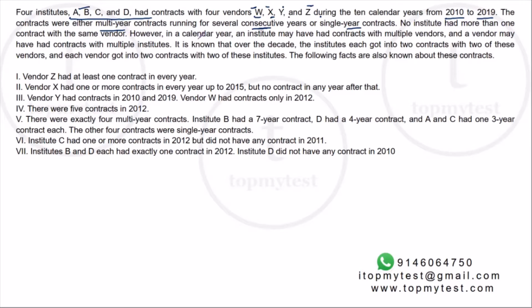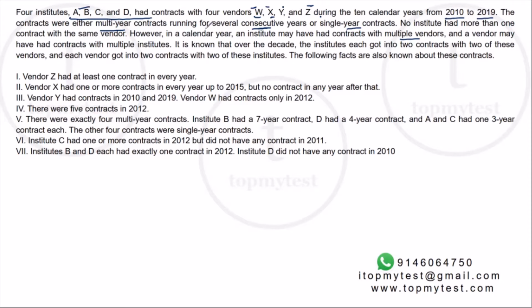However, in a calendar year, an institute may have had contracts with multiple vendors, as we discussed, and a vendor may have had contracts with multiple institutes. So just like with the institutes, the vendors can also have multiple contracts. But again, the key point is if you are contracted once and the contract gets over, you cannot get a contract with the same institute again during this period.